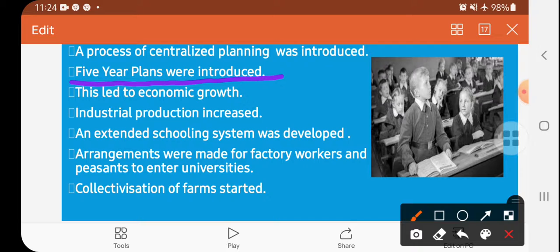It means some targets and achievements are set to be gained.